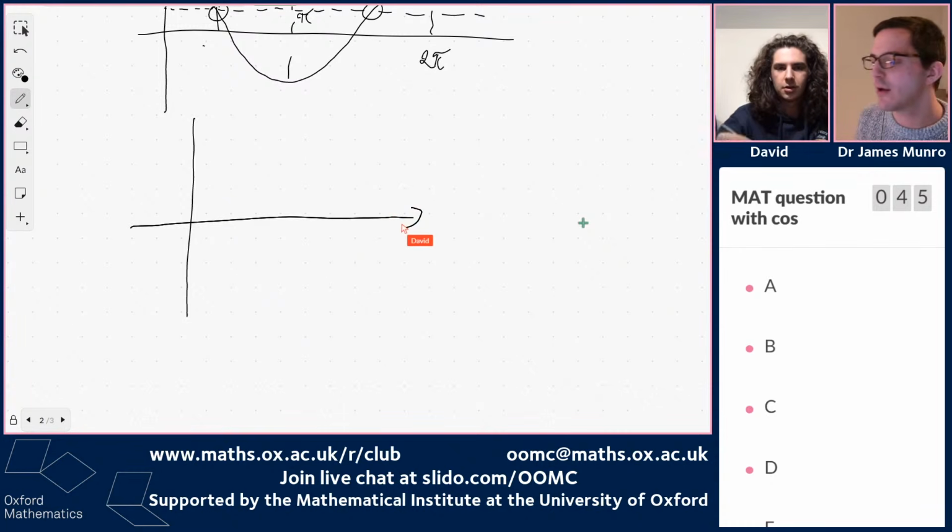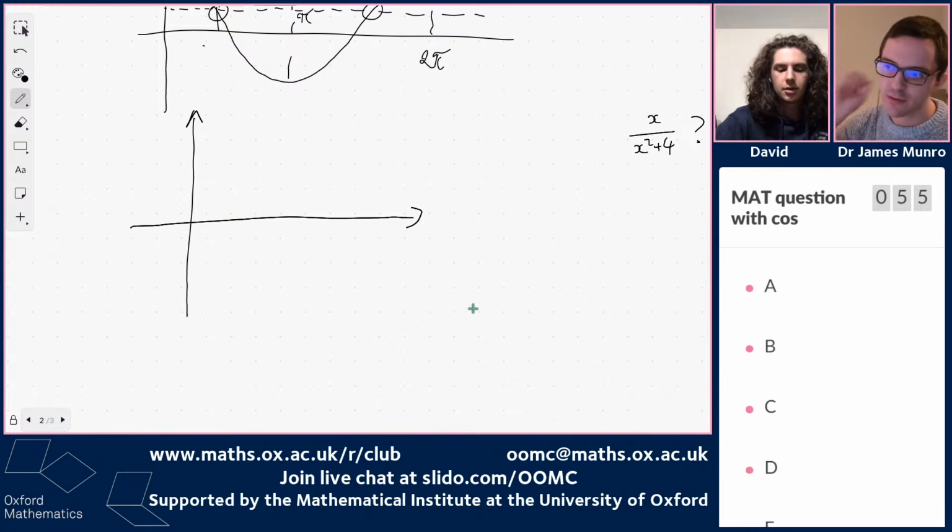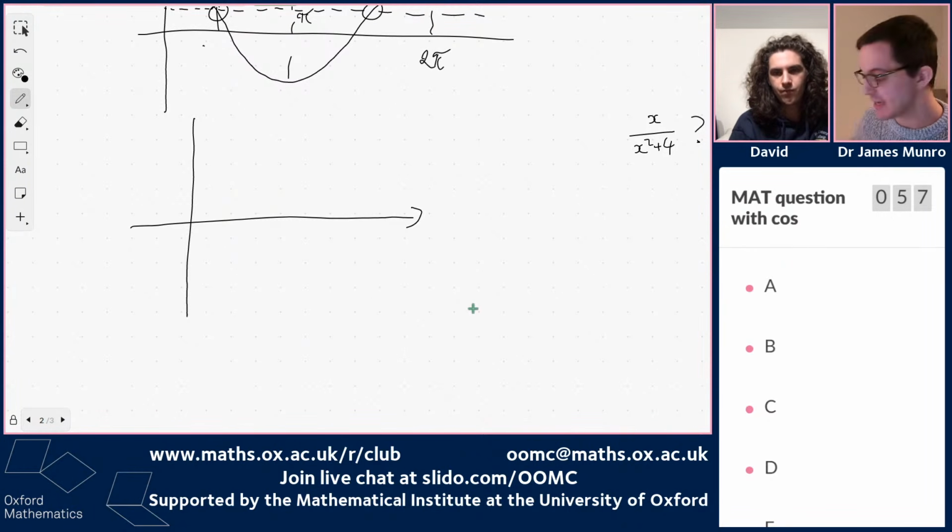So let's see how that would look. Let me zoom in. x squared plus 4, perhaps? Well, the denominator goes towards infinity quicker than the top of the fraction, so eventually it will go to 0. When x is really big, this gets really small, because x squared gets big faster than x. It should have a maximum because it's continuous.